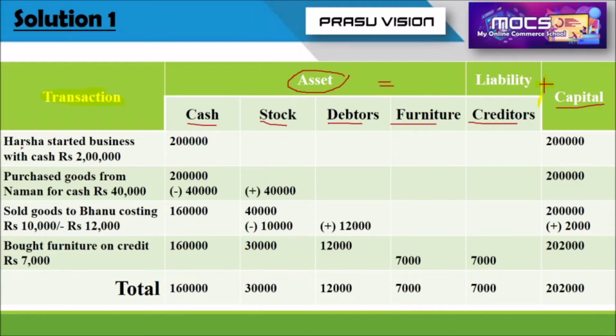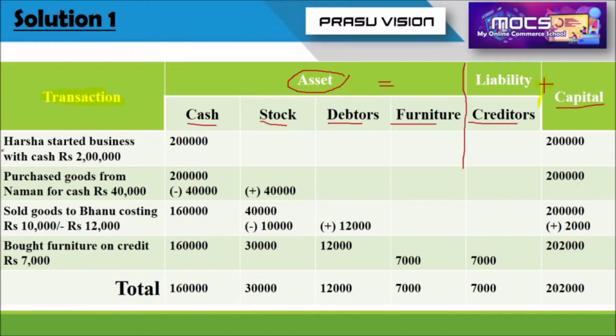So we are going to record. So we have to create the format like this, and here you can bring in an additional line for differentiating the total of cash plus stock plus debtors plus furniture is equal to the total of creditors plus capital, that you will learn in the next section. First, what we have to do, how to record the transaction.